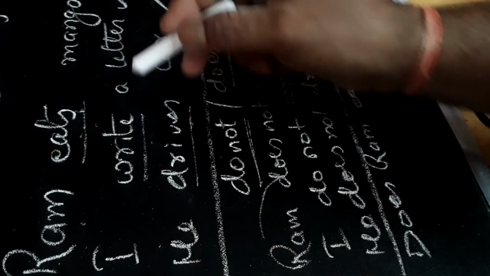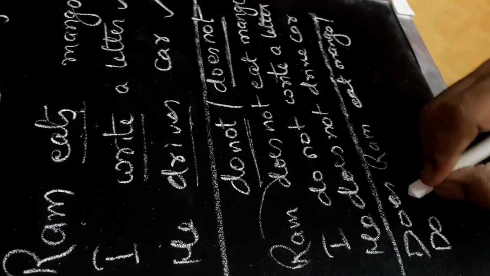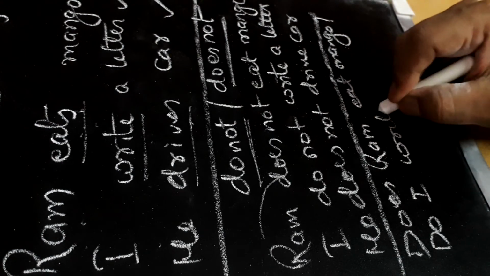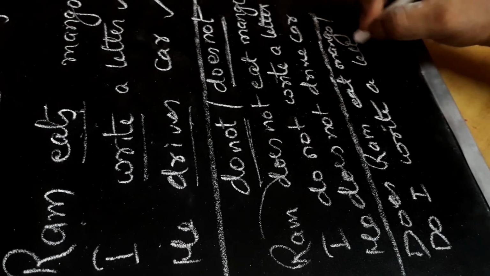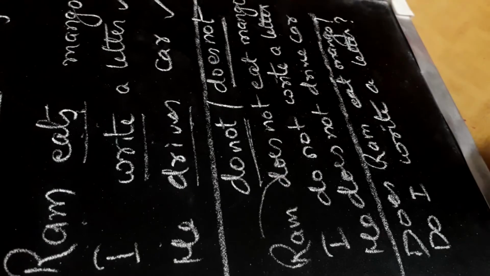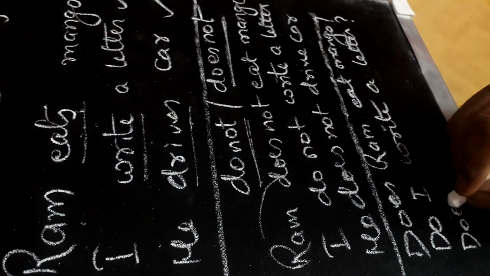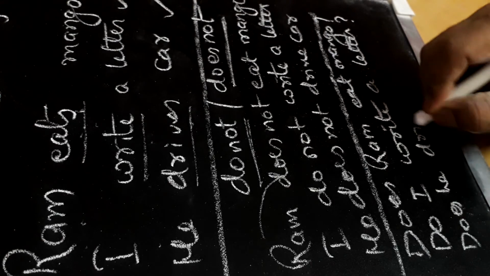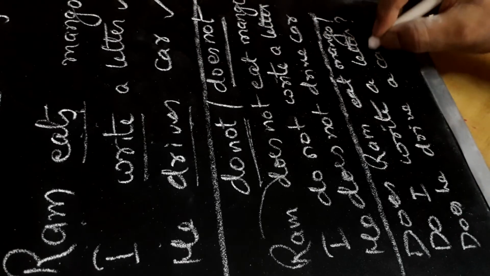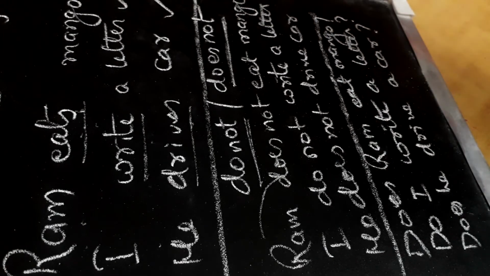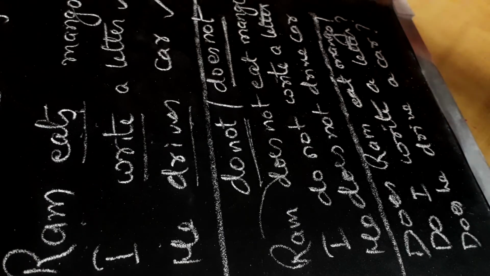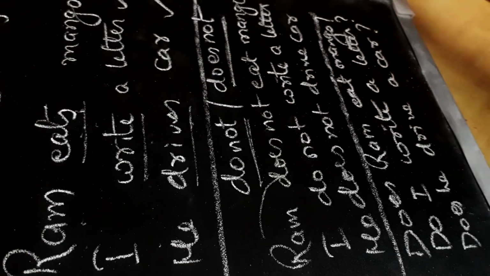Next sentence, I write a letter, it will become Do I write a letter? He drives a car. Does he drive a car? And so on. Now I have written positive, negative and interrogative forms of simple present.